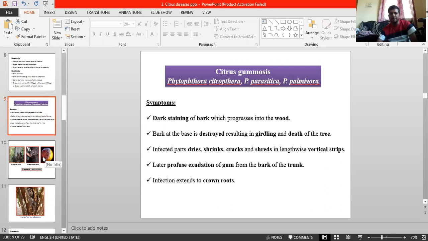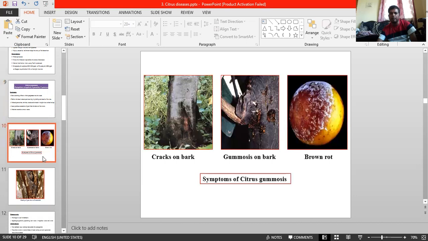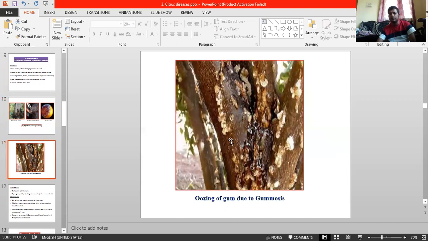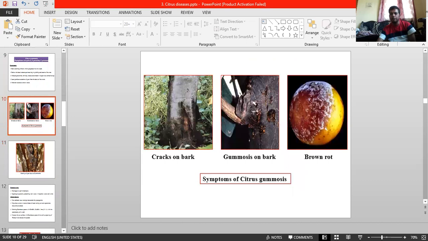Before going to the symptom discussion, see the photographs, how it looks. See how gum exudation takes place on the bark, and on the fruit, even brown rot. It will cause rotting, which is brown in color, and cracks on the bark. See just above the ground level, and severe gum oozing from the stem region. This is Phytophthora gummosis. This one is a major thing. Okay, now we can go to the symptom discussion.